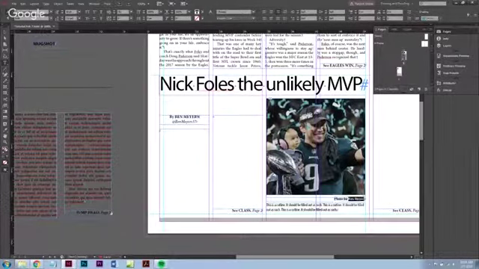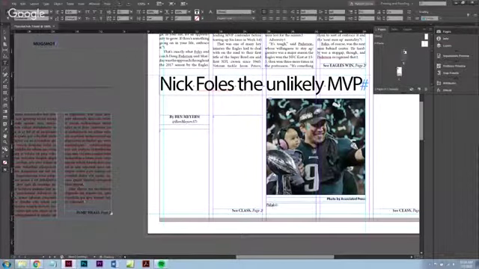So we're going to do our cut line next since we're here. Photo by, it's obviously by the Associated Press, not Ben Myers. And then let's go Nick Foles. Oh, hang on.